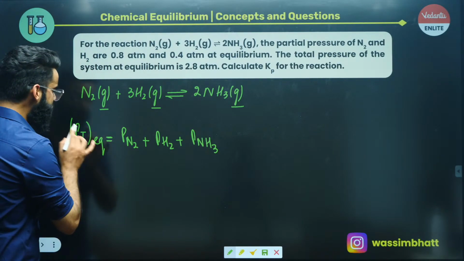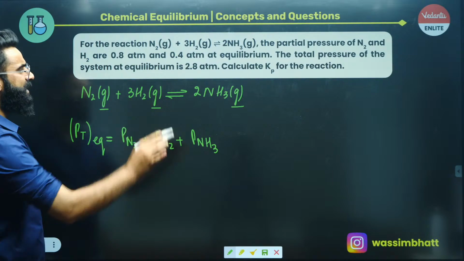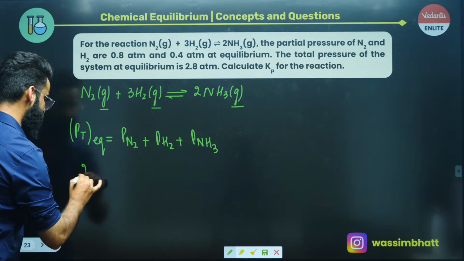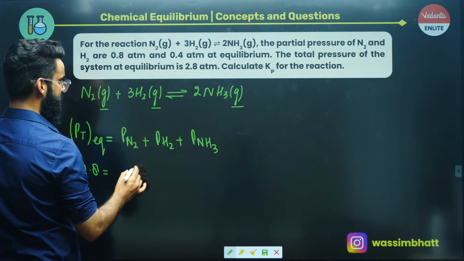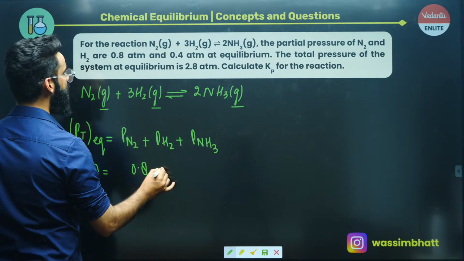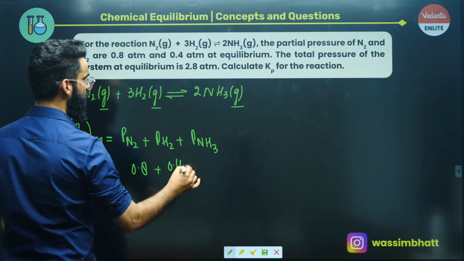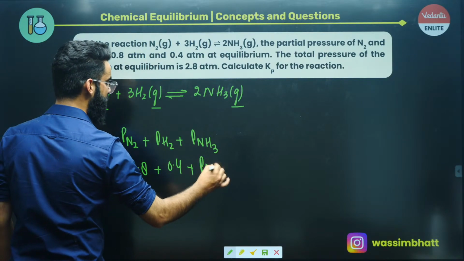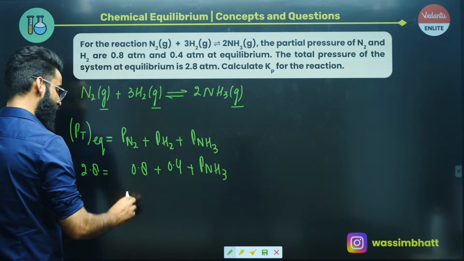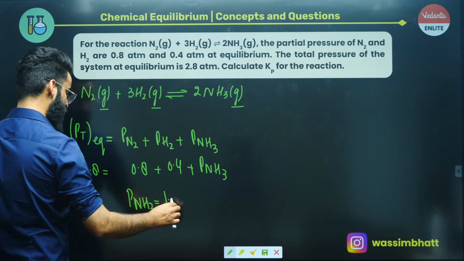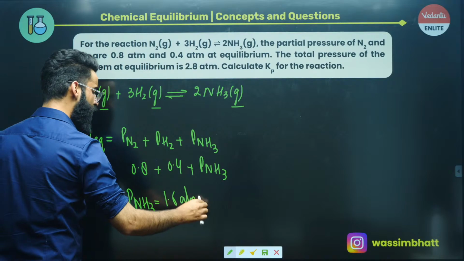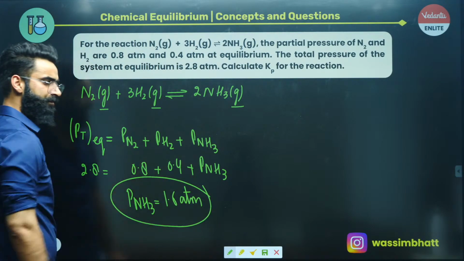Now, what is the total pressure of the mixture at equilibrium? It's given to me as 2.8 atm. What is the partial pressure of N2 at equilibrium? That's given to me as 0.8. Partial pressure of H2 at equilibrium, 0.4. And over here, you'll be calculating the partial pressure of NH3 at equilibrium. Once you solve it, you'll get the partial pressure of NH3 at equilibrium as 1.6 atm, right?